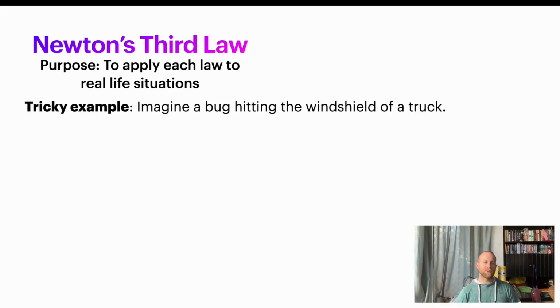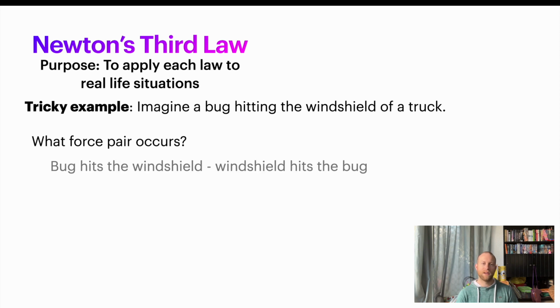So here's a little bit of a tricky example. Imagine a bug hitting the windshield of a truck. I'm sure you've all experienced that at some point. We want to figure out what force pair occurs in this case. So we've got the bug hitting the windshield, and the windshield then hits the bug. When I say then, it's not like the bug hits the windshield and the windshield hits back afterwards. They occur at the same time. So the bug hits the windshield and the windshield hits the bug. This occurs at the exact same time.